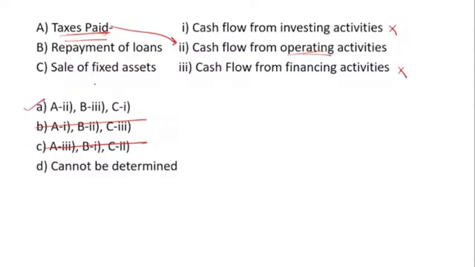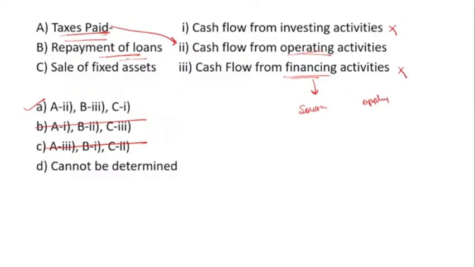Now the next, that is repayment of the loan. Repayment of the loan, that means what? It is your financing activity, because financing means either you're collecting funds, that is the source of the fund, or it is the application of the fund.